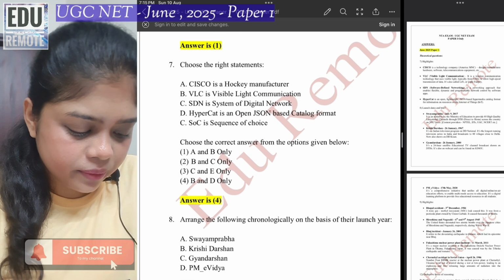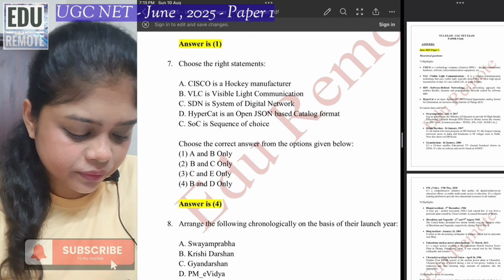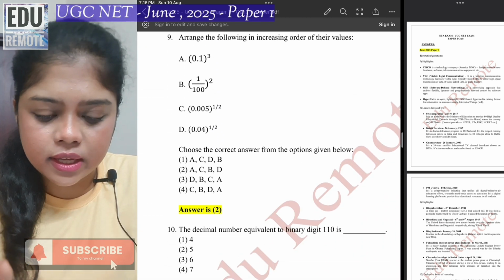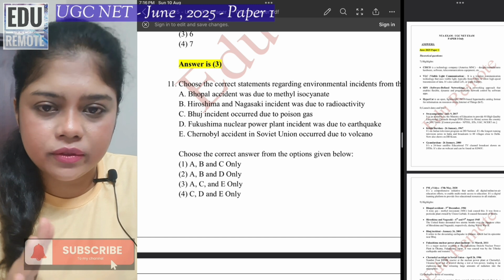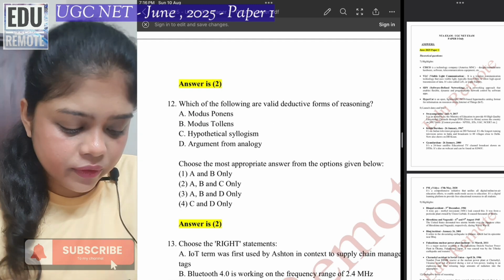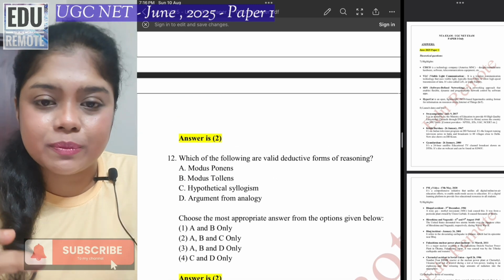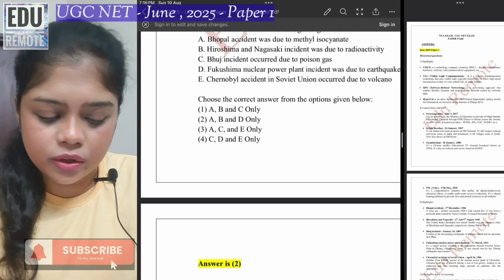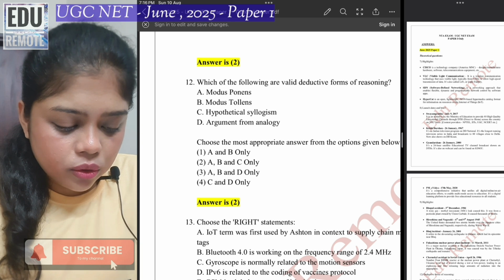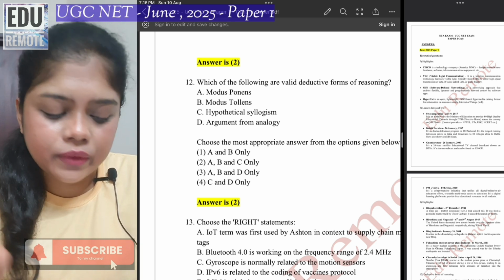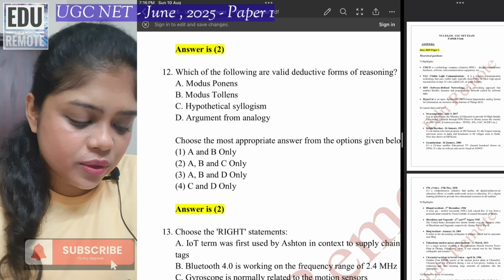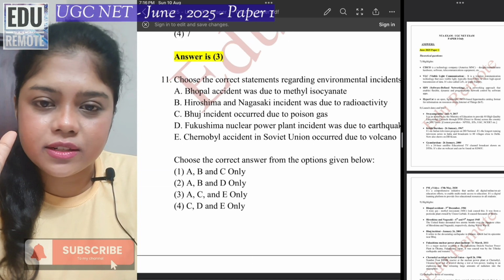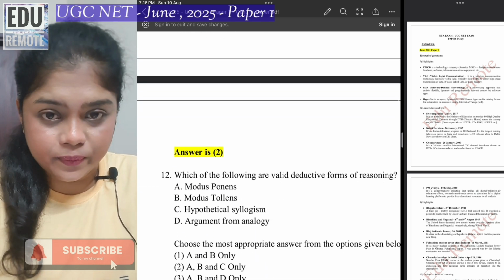We can see from question number 7, 8, 9 is not there, 11 and 12. We will discuss 4 questions in this video because we will not make the video excessively long. We will take the longest explanation in the beginning, and thereafter we will go to the remaining theoretical questions. So we will start with question number 12 and then we will go backwards. So question number 12 here is saying, which of the following is the valid deductive form of reasoning?